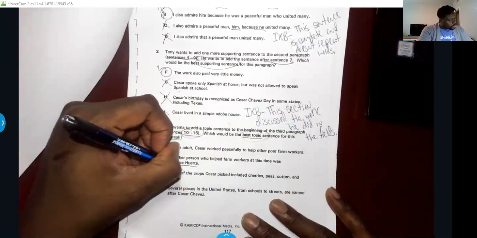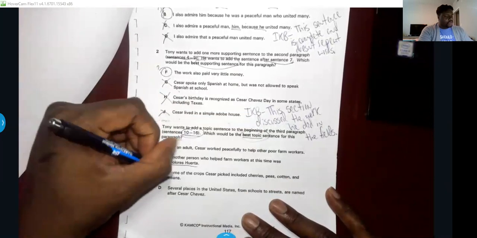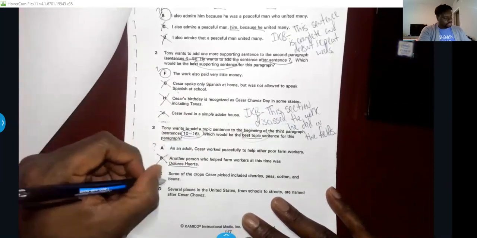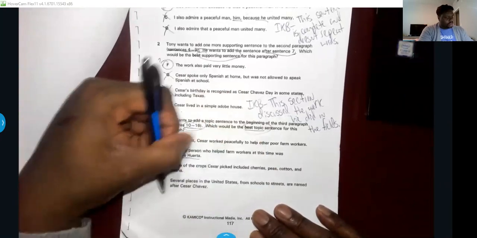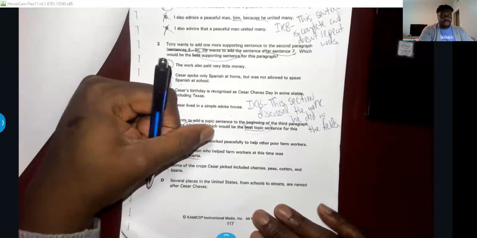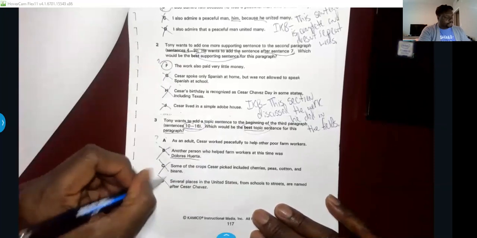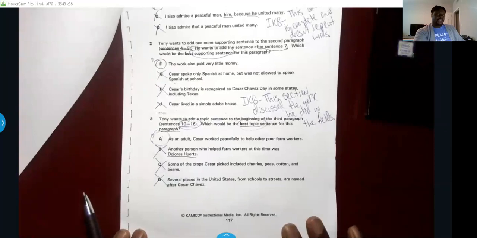"Some of the crops Cesar picked included cherries, peas, cotton, and beans." Was this whole paragraph talking about the crops he picked? No. "Several places in the United States, from schools to streets, are named after Cesar Chavez." Was this paragraph talking about places that were named after him, or places that have memorialized him? No. The only correct answer is A.